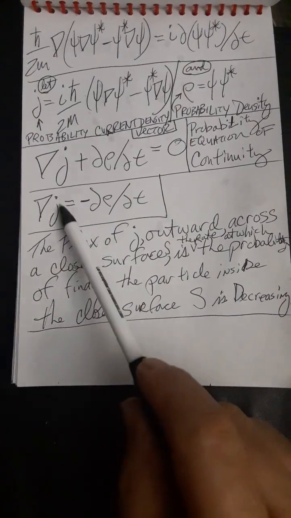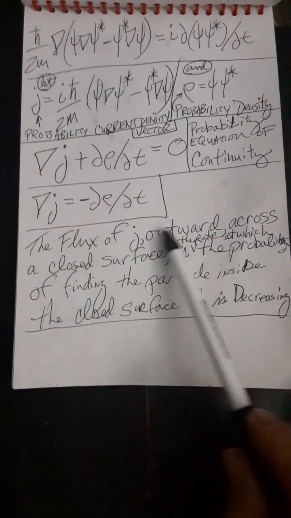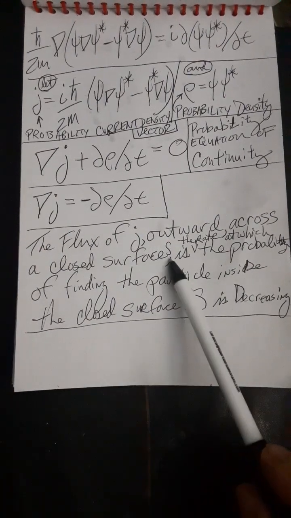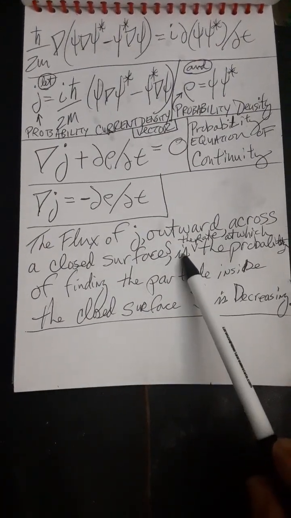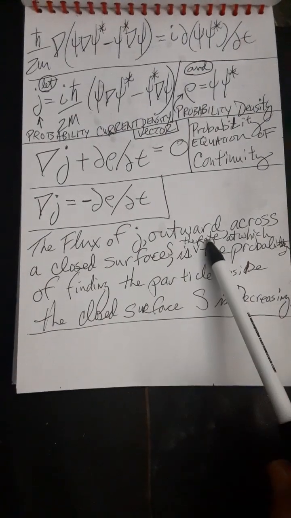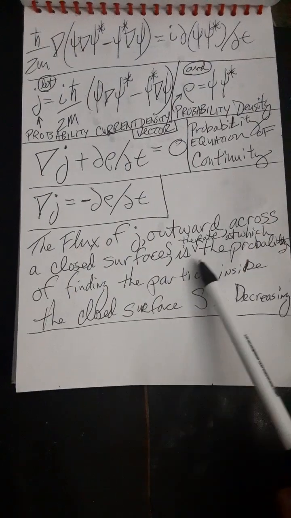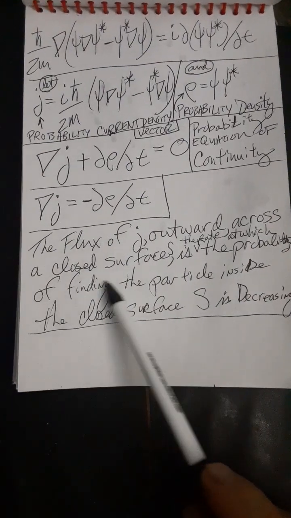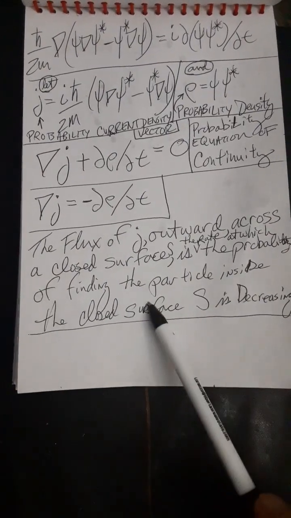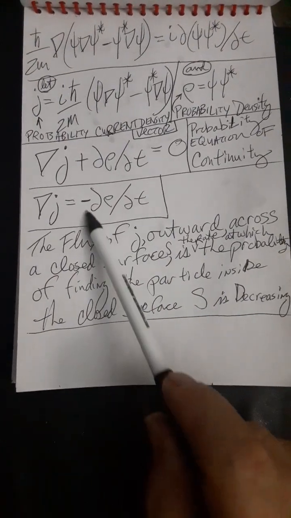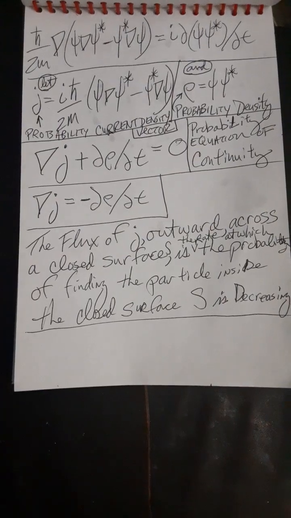The flux of J outward across a closed surface S is the rate at which the probability of finding the particle inside the closed surface S is decreasing, because of the negative right there.